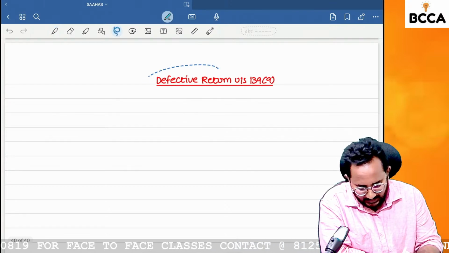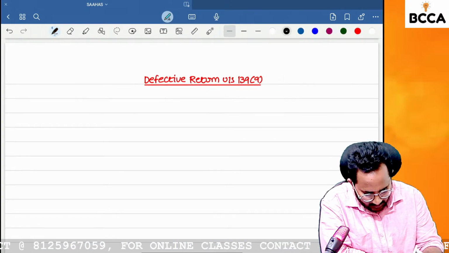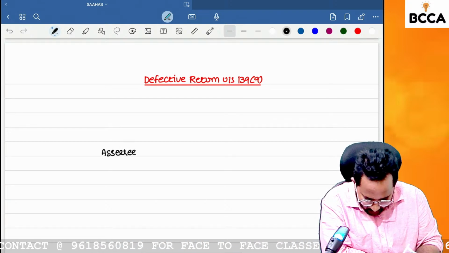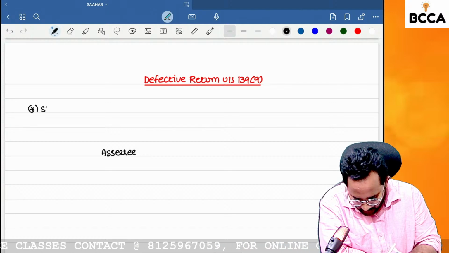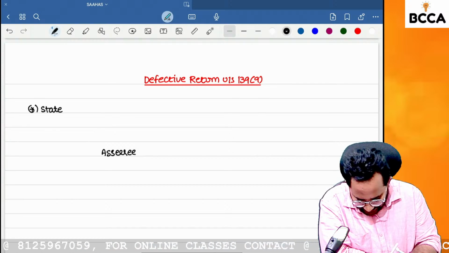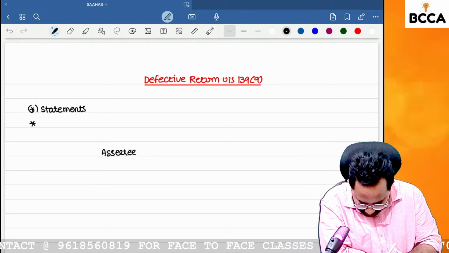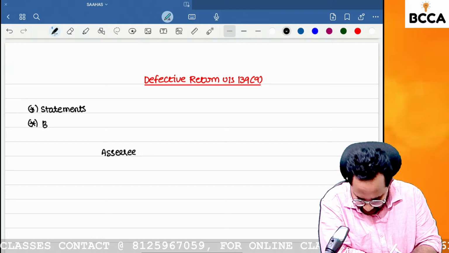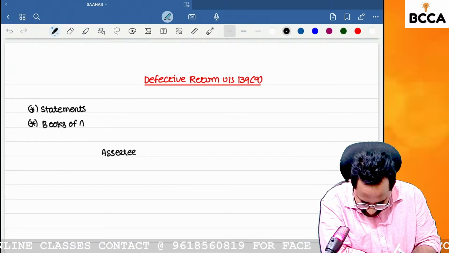Who has an obligation to file the return of income? The assessee. At the time of filing the return of income, the assessee needs to attach some statements like stock statements, purchase related, sales related, creditors and debtors statements, and the books of accounts.